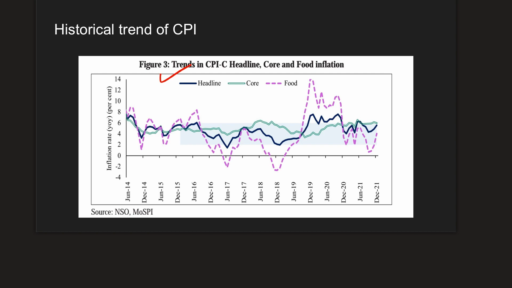This graph is given in the economic survey, but this is not really important. I'm presenting this only to show the variable nature of this pink line that you can see here. It is very volatile because food is included here, and food production depends on season, and it also depends on various issues like storage, etc. This is all you have to know.